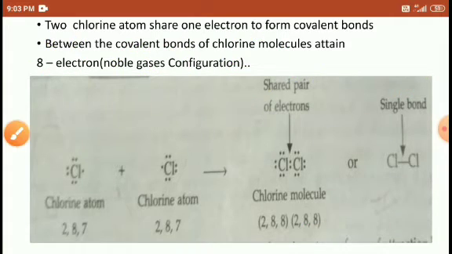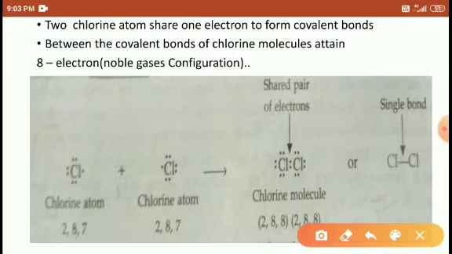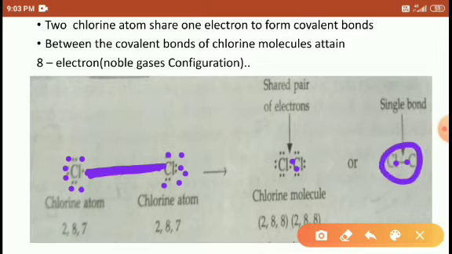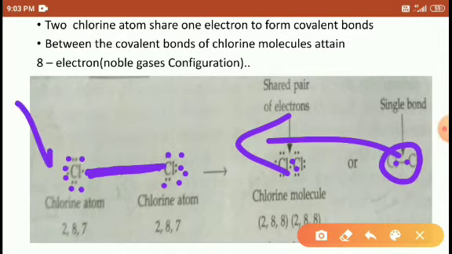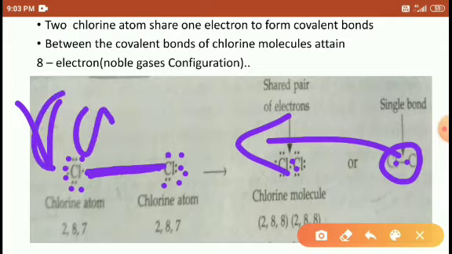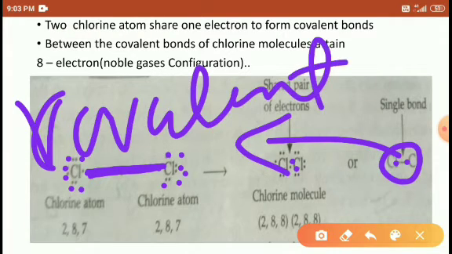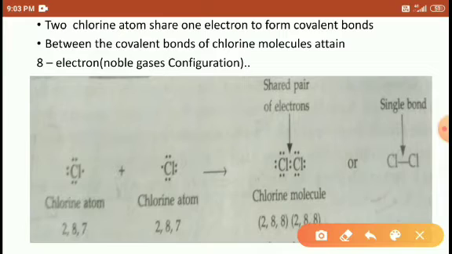Right, friends? Look at here. In the diagram, here the 7 electrons: 1, 2, 3, 4, 5, 6, 7. Here also 1, 2, 3, 4, 5, 6, 7. These single electrons from both atoms are bonded here. Then it forms a single bond, and this bond contains 2 electrons. So the single bond containing 2 electrons is called a covalent bond. Right, friends? Okay.